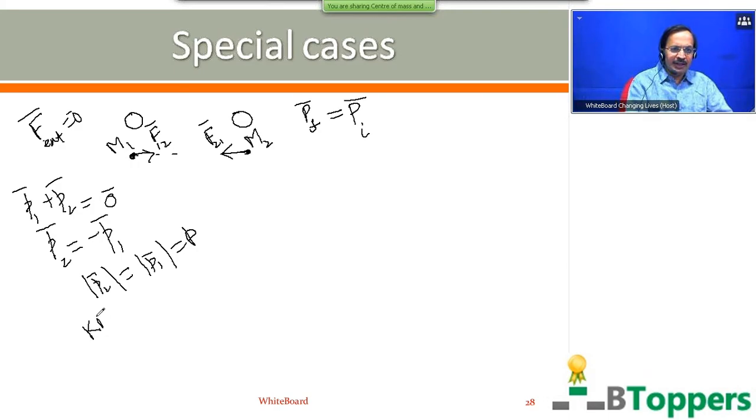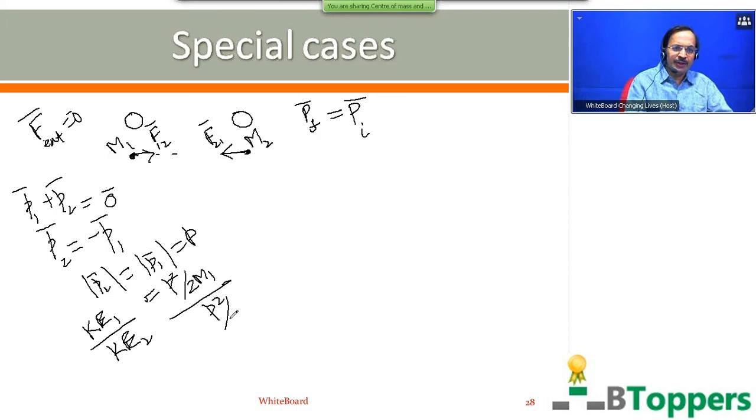So you can compare the kinetic energies of the particles. Remember that the internal forces between the particles of the system cannot change the total linear momentum of the system, but internal forces can change the total kinetic energy of the system. The kinetic energy of the first particle of mass m1 at a later instant during the motion, you can write as p square by 2m1.